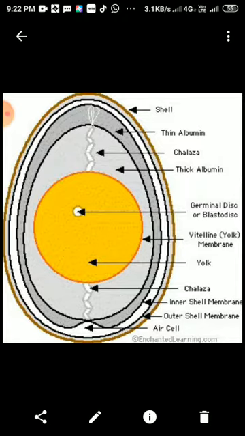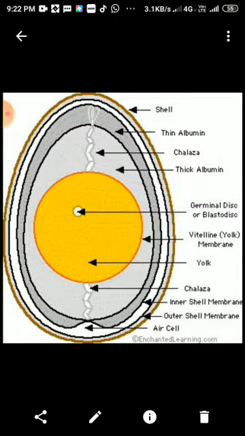The only difference is between a fresh egg and an old egg, and you can detect it very easily. Take a glass of water, wash the egg in plain water, and dip the egg in the glass of water. If the egg settles down at the bottom, then it is a fresh egg. If the egg floats, or comes to the middle or upper part, it is an old egg. This is a very simple method to detect whether the egg is old or new.